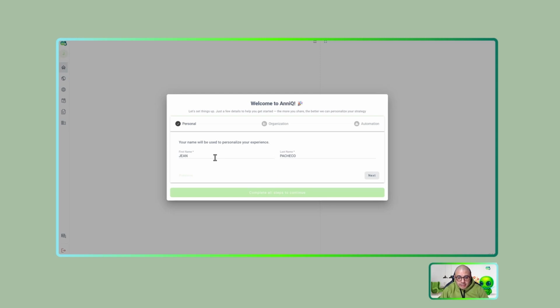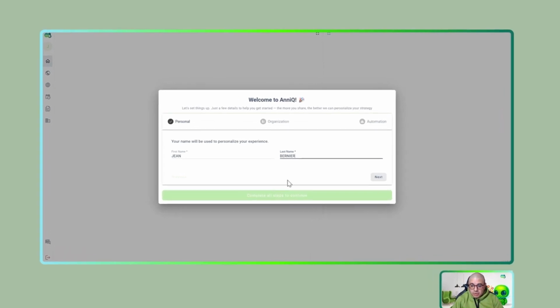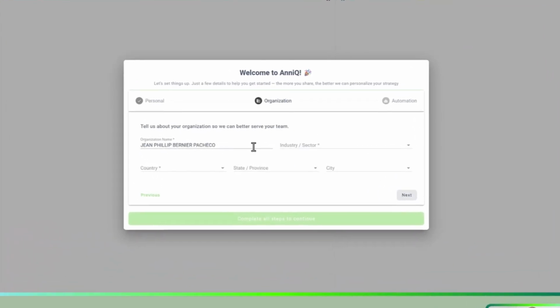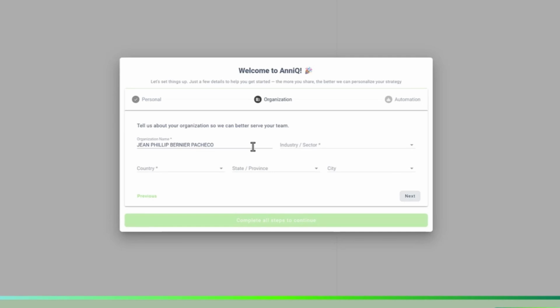First I need to set my name here, or as I want to be in my platform. So I will use my name, my last name, sorry. And this is interesting because Anni takes the data from the payment method. Well, I have first name and last name. So click next. This second part is very important because you can set information about your company and prepare everything for the onboarding and automation.